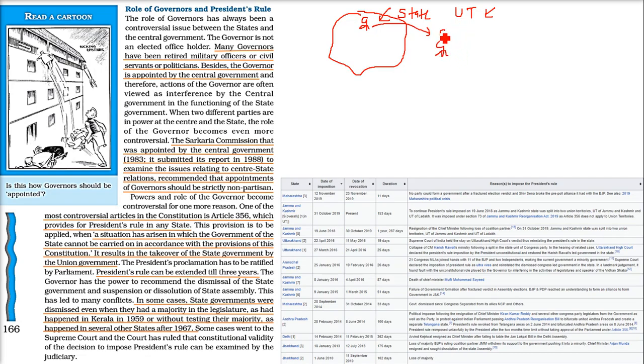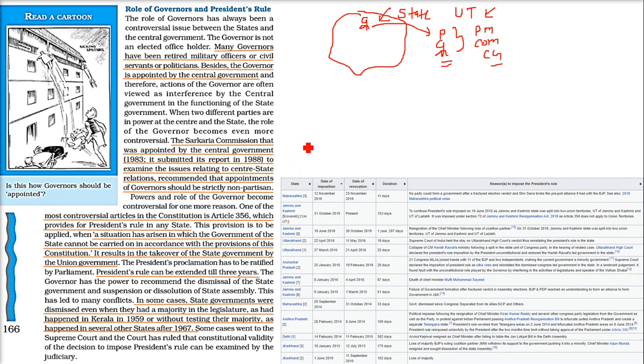Now this President of India, you know that actually he is doing everything on the suggestions of the Prime Minister and Council of Ministers. So many governors are appointed. They are from the military background, retired military officers, or they are mainly the politicians of the ruling party, and civil servants also. So the governor is actually appointed by the central government.